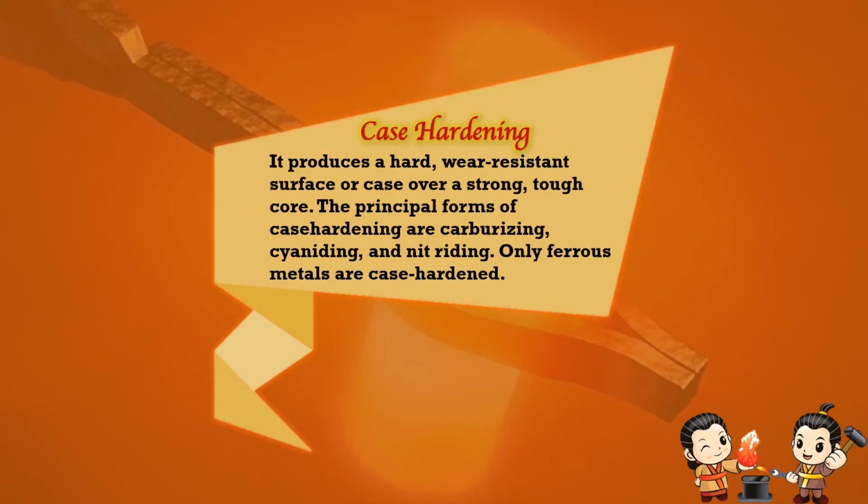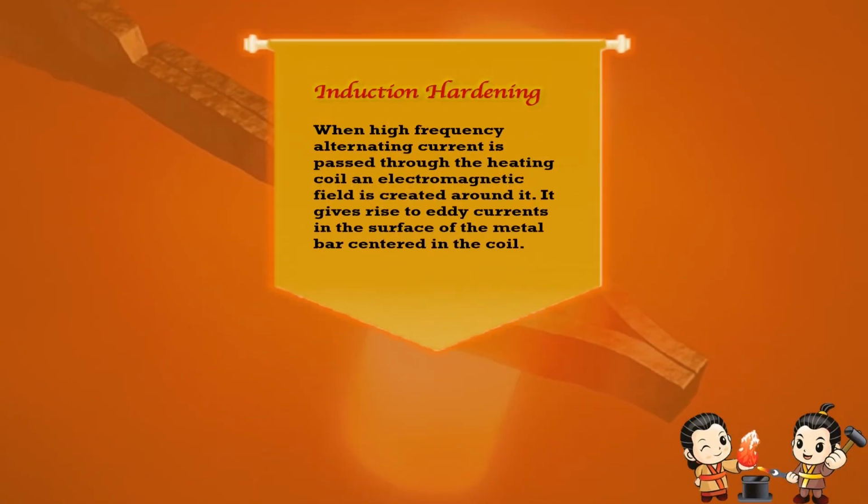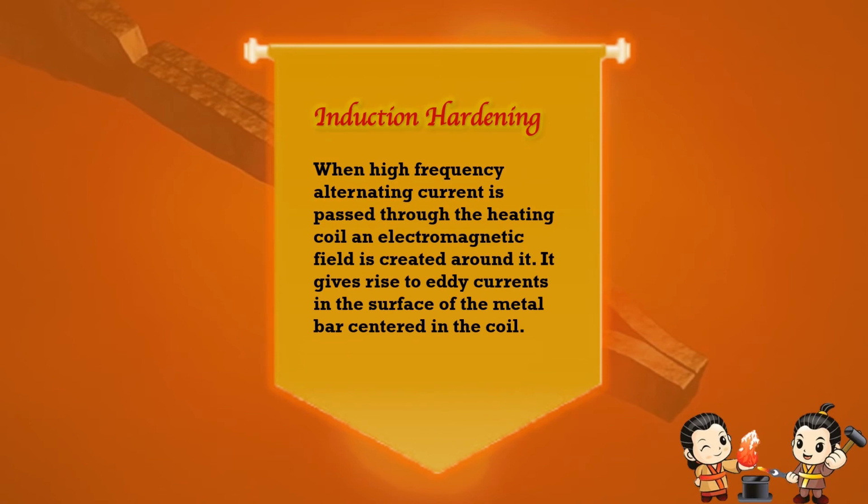Case hardening. It produces a hard wear resistant surface or case over a strong, tough core. The principal forms of case hardening are carburizing, cyaniding, and nitriding. Only ferrous metals are case hardened. Induction hardening. When high frequency alternating current is passed through the heating coil, an electromagnetic field is created around it, which gives rise to eddy current in the circular bar centered in the coil.